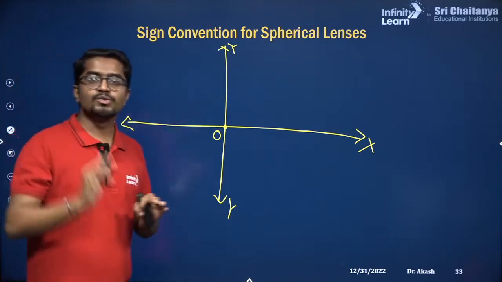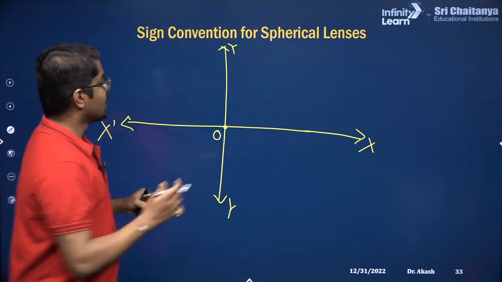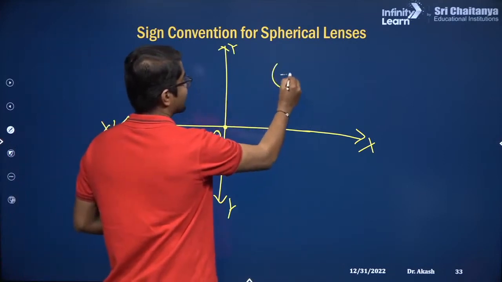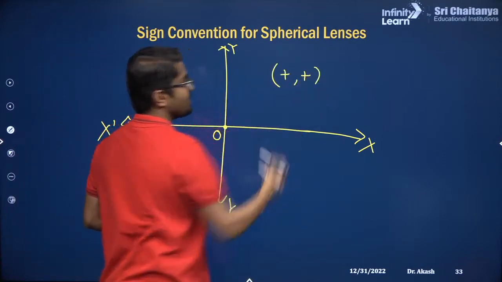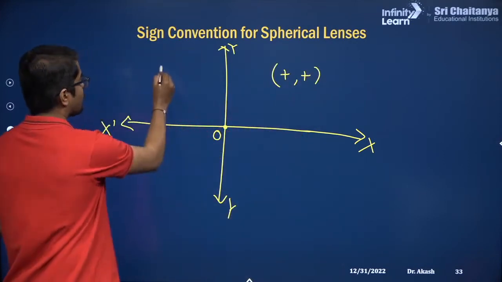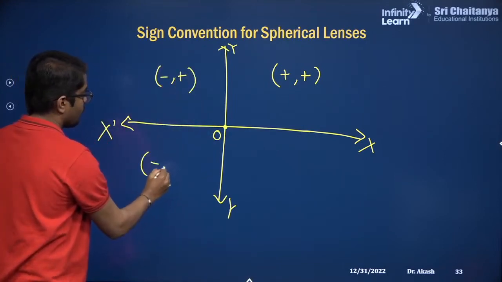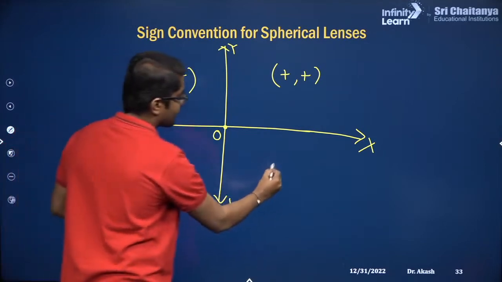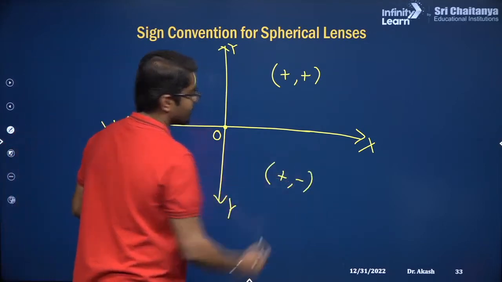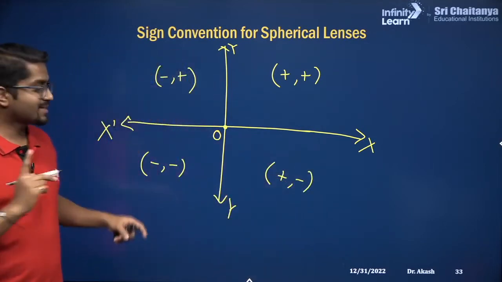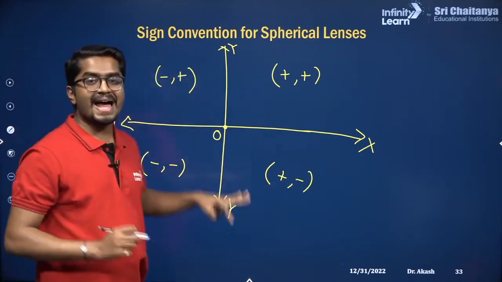You just have to use a simple logic. In the first quadrant, x is positive, y is positive. In the second quadrant, x becomes negative, y is positive. In the third quadrant, both of them are negative. In the fourth quadrant, x is positive, y is negative. So we have to use the exact same thing.